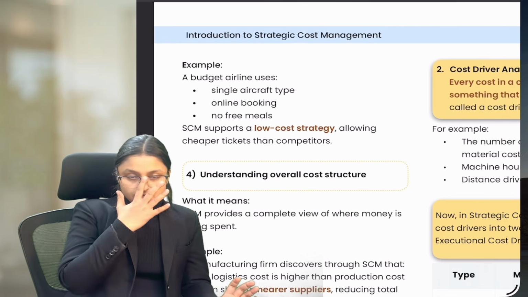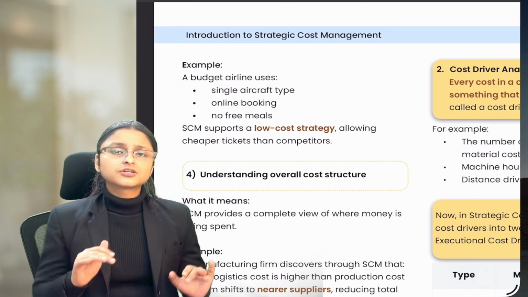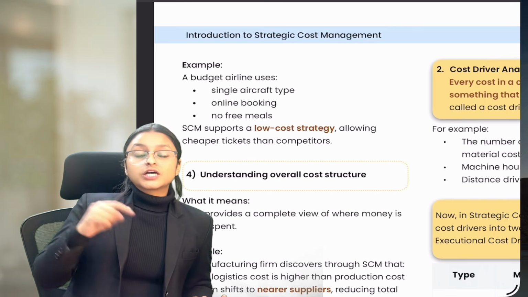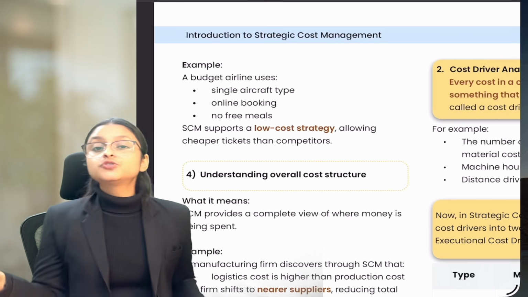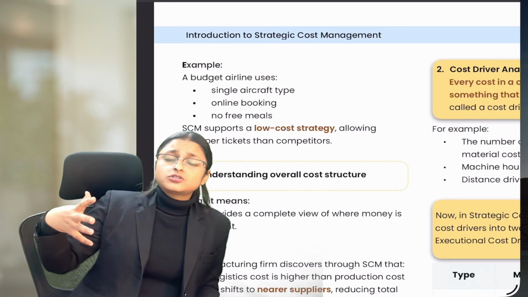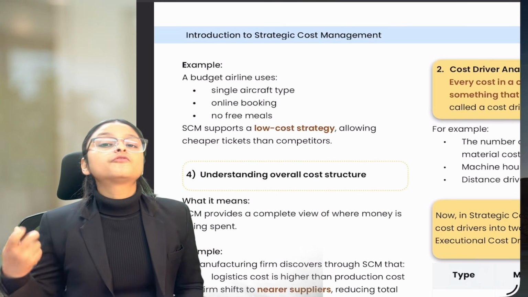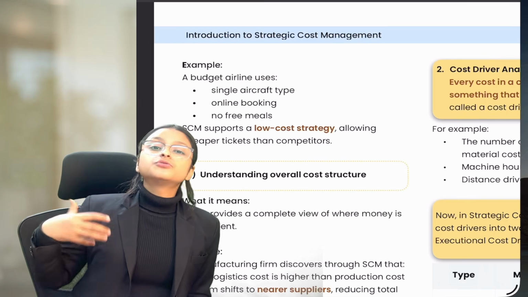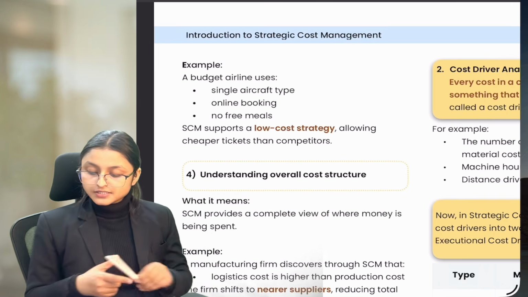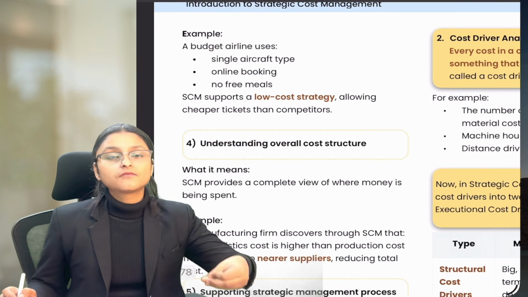Let's assume we have found out that on making a calculator, the production cost is actually really low, but the logistic cost to transport the calculator from one place to another is very high compared to the production cost. So we found out where we should focus. We should focus on reducing the logistic cost and not on the production cost. So it gives us an overall cost structure to understand the main thing we should focus on.